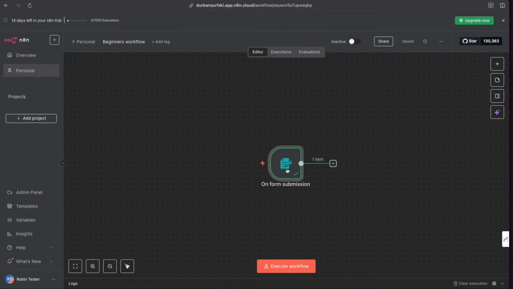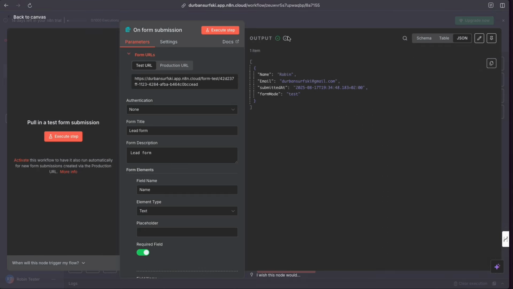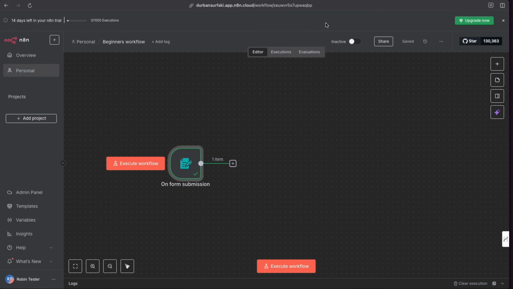We have information coming into our workflow, and as you can see here, it says one item of information has come in. Okay, so let's go back to our human example. This is the equivalent of the phone is ringing and the receptionist has spoken to the person on the other side and captured the information. What information did they get? They got a name and an email address. So let's go and put that somewhere.